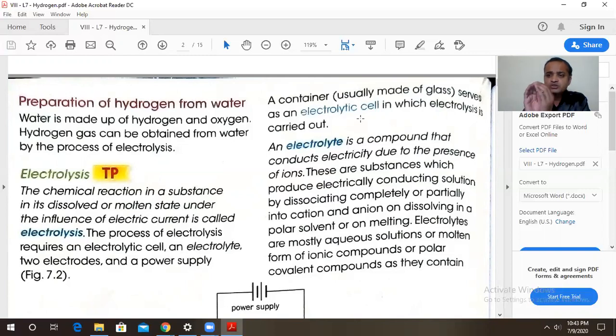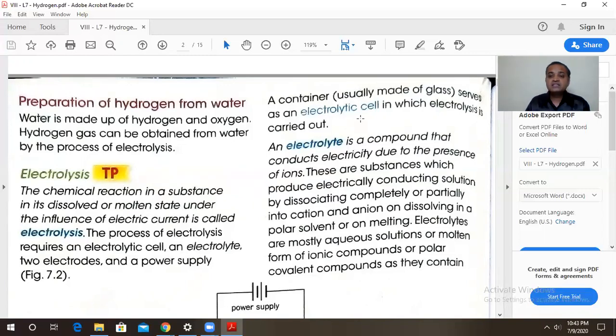That means it produces ions. We have seen how many types of ions are there? Two types. The positively charged cations and negatively charged anions. And this electrolyte conducts electricity due to the presence of ions in it.